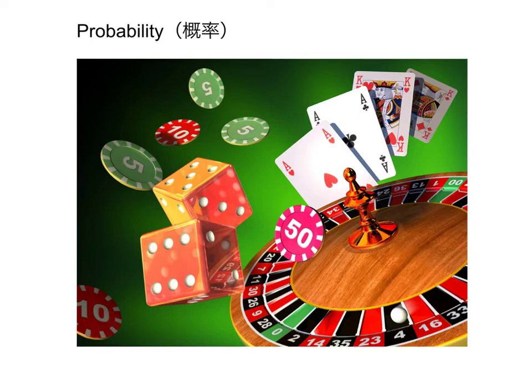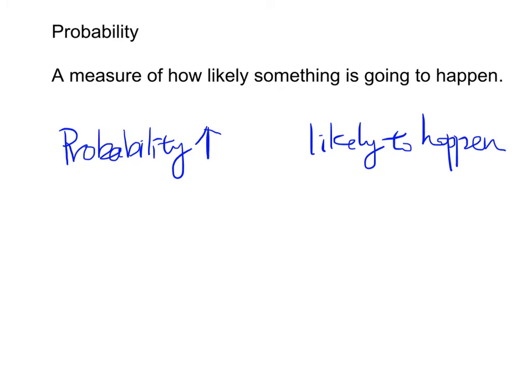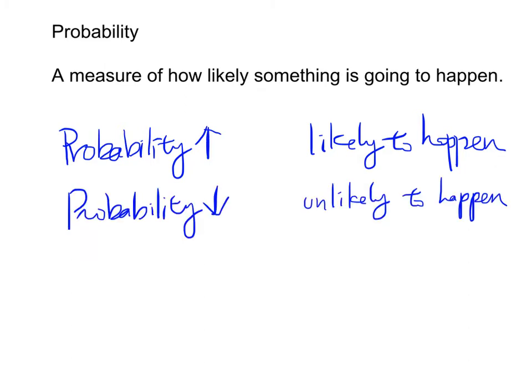And therefore in this chapter, we are going to talk about quite a number of problems on coin tossing, rolling a dice, or drawing a card from a pack of playing cards. And in fact, probability means a measure of how likely something is going to happen. If an event has a higher probability, it means that it is very likely to happen. And if the event has a low probability, then we can say that it is unlikely to happen.